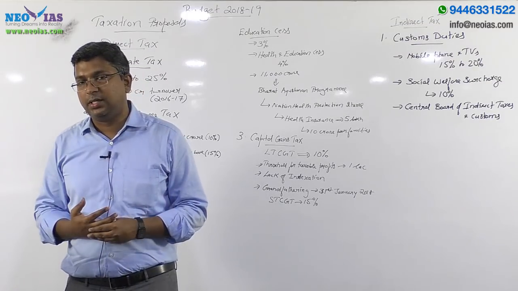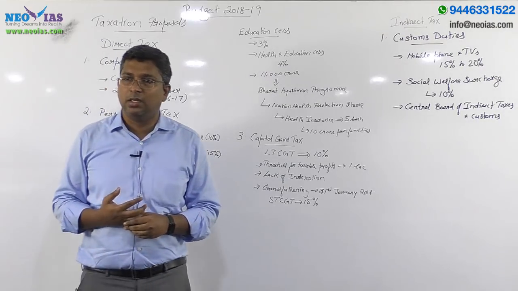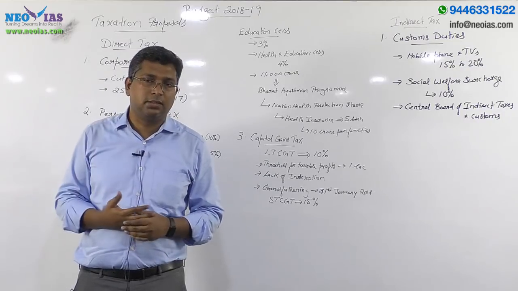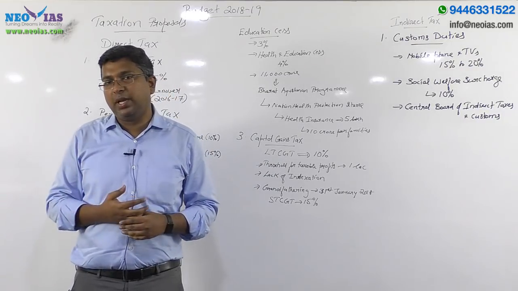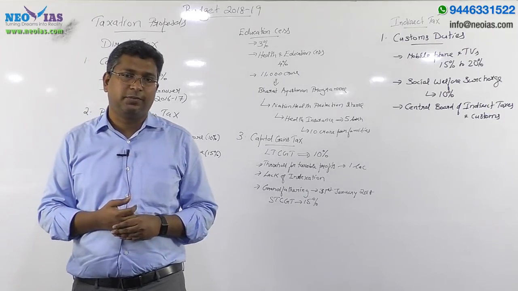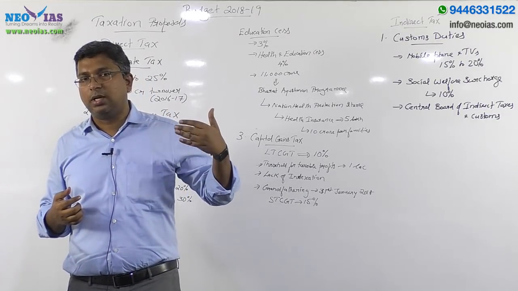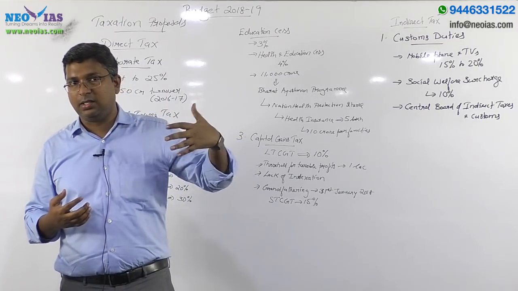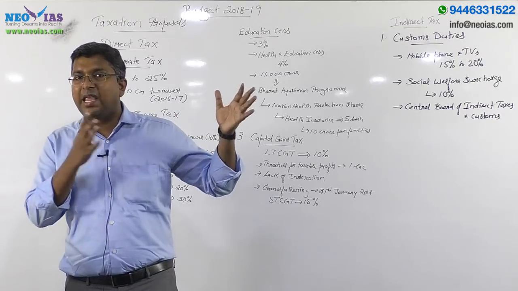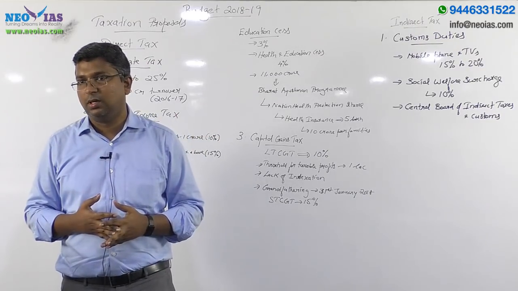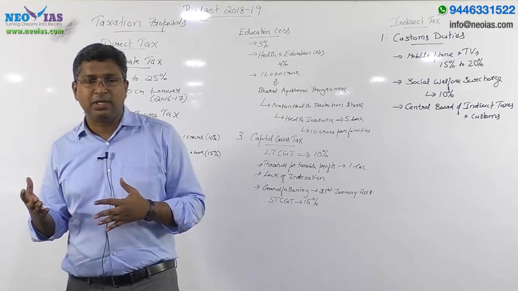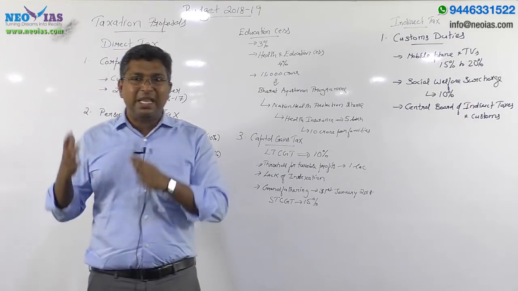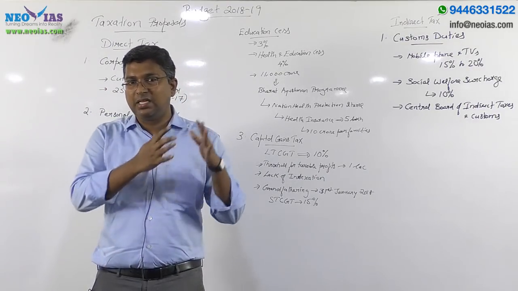In this annual financial statement, the government proposes major taxes as part of its revenue mobilization, or resource mobilization, as well as announces major expenditures in the coming year, 2018-19, the government's main expenditure. So as a common man as well as a civil service aspirant, you need to know the major receipt part of the budget, as well as the major expenditure part of the budget.